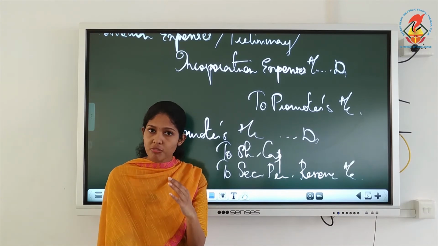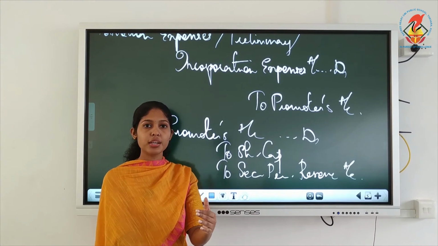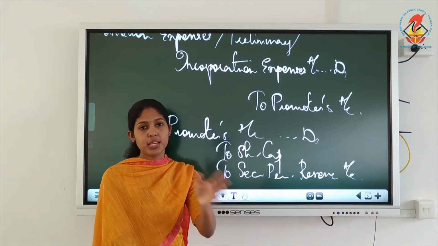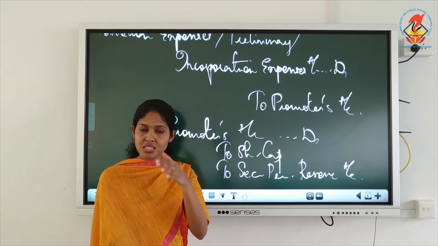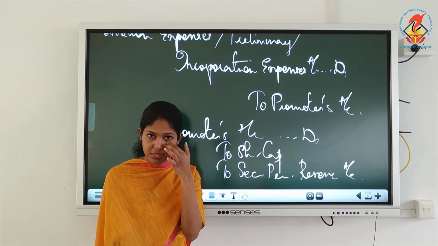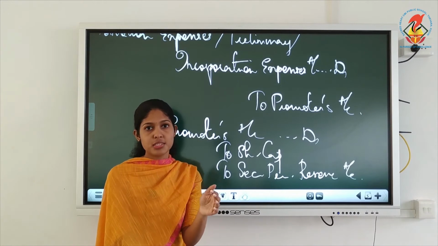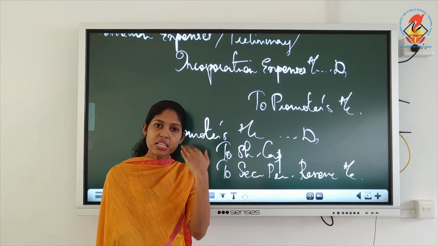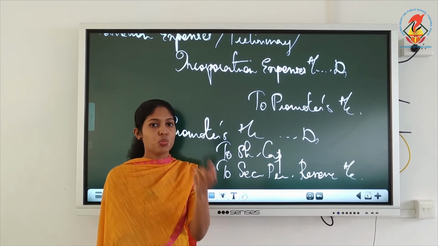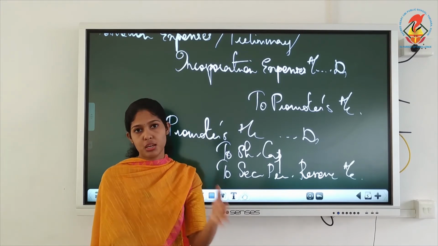There are situations of under subscription. We learned that already, isn't it? 1 lakh we issued, they subscribed only 80,000. So when under subscription happens, the underwriters will come. They will subscribe the shares which are not subscribed by the public.